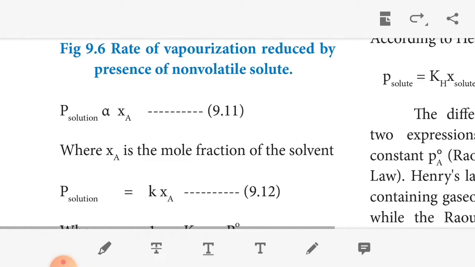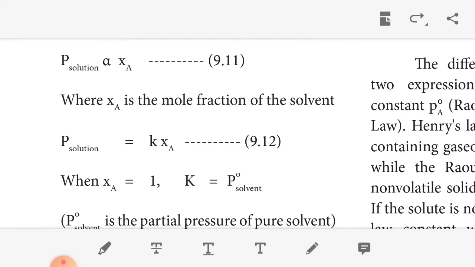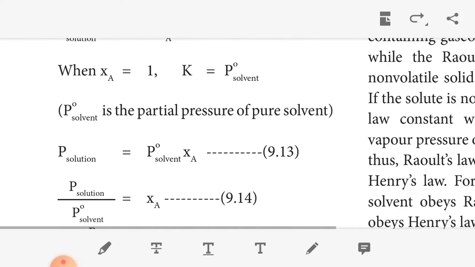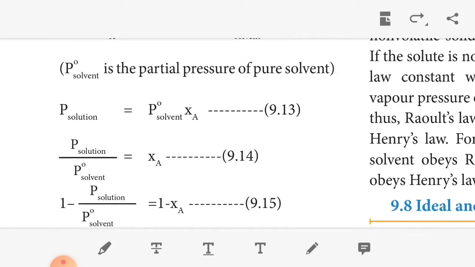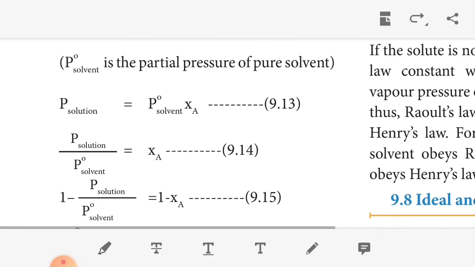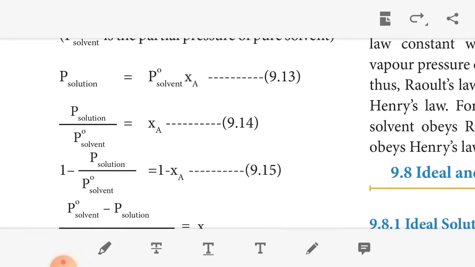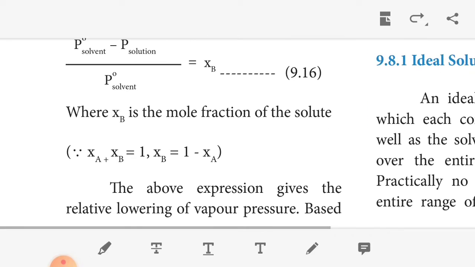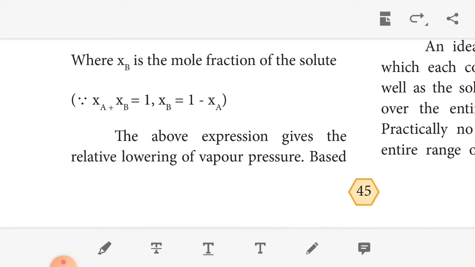So P solution is directly proportional to XA, P solution equals K XA. When XA equals 1, K equals P naught solvent, where P naught is the partial pressure of the pure solvent. So P solution equals P naught solvent times XA. So we can write P solution by P naught solvent equals XA, and 1 minus P solution by P naught is 1 minus XA. In the same way we can write XB: XA plus XB equals 1, so XB equals 1 minus XA.